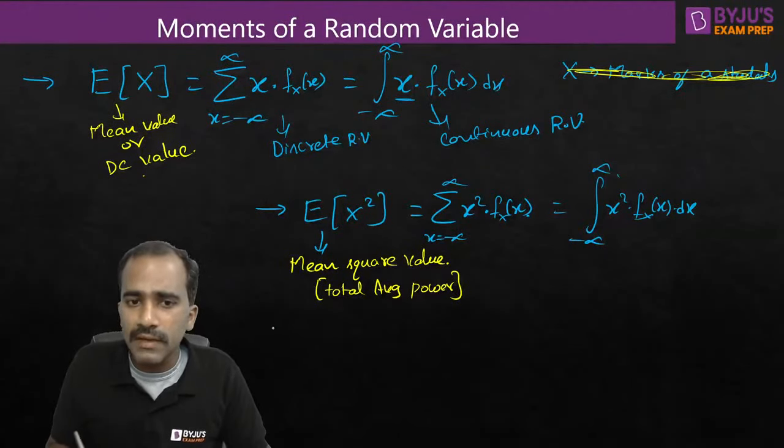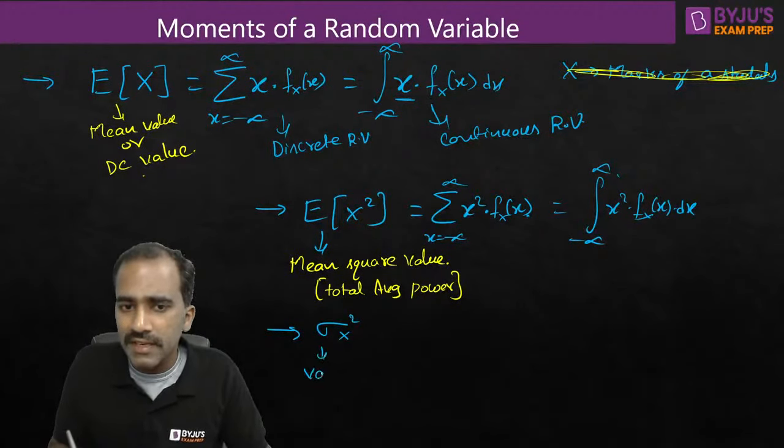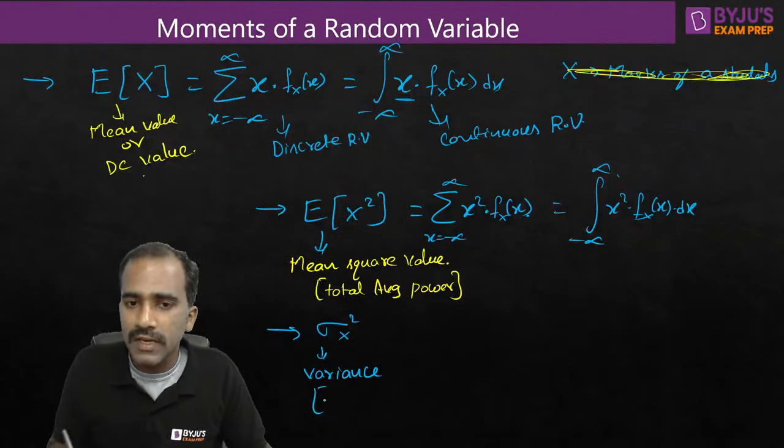Next, there is one more value that we are generally interested in, which is variance. We denote it like this. If X is a random variable which indicates voltage or current, then variance indicates average AC power.